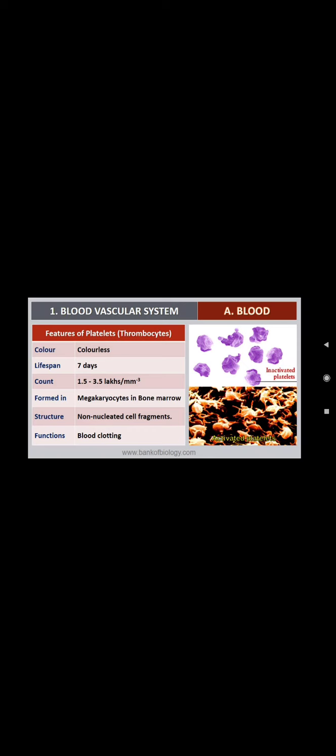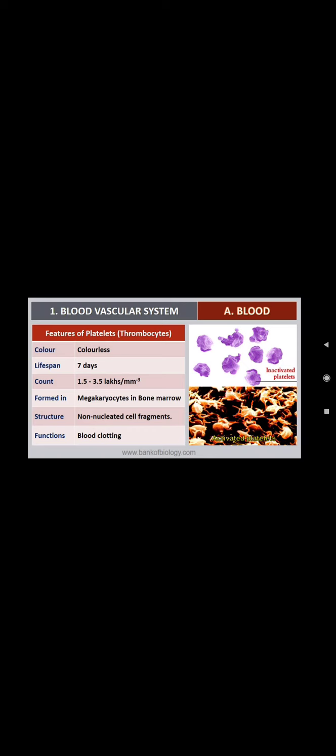Likewise, let us discuss the thrombocyte. Now we are going to discuss the features of platelets, which are involved in blood coagulation or blood clotting. Thrombocytes or platelets are also colorless cells, and the lifespan is about 7 days only.